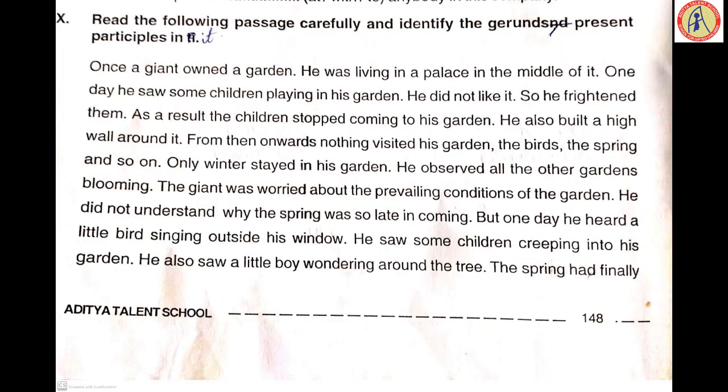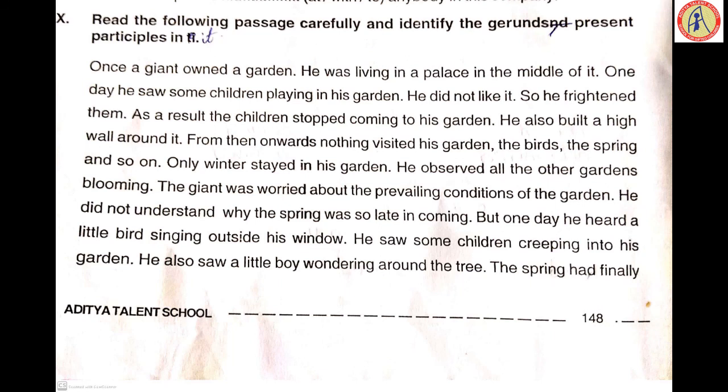Now 10th Roman. Read the following passage carefully. Identify the gerund. See, the spelling mistake is given here. Gerund. Please strike off the extra letters there. Gerunds, comma, present participles in it. TI is given there. Turn it into IT, in it. Now after reading the entire passage, just find out only six. So gerunds and present participles, only six are sufficient. You write it there in the gap which is given to you on page number 149.